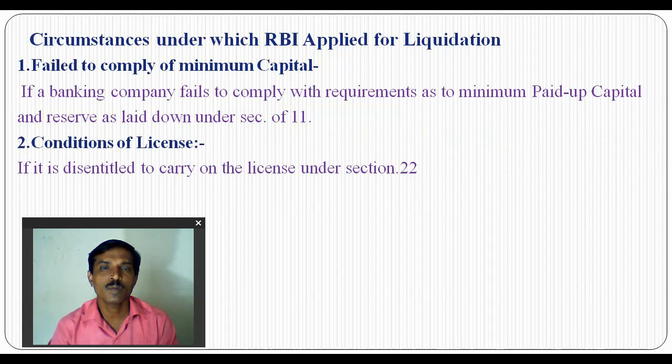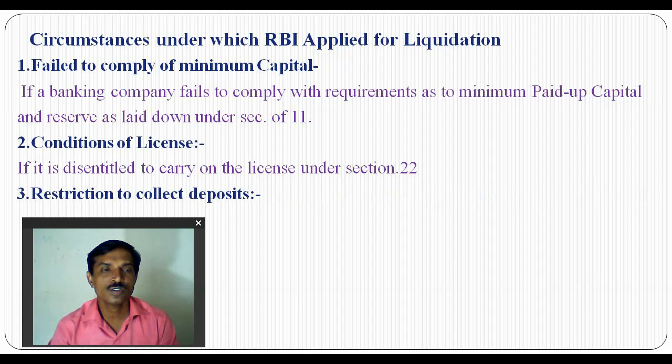Second is the condition of license. RBI grants the license under Section 22 to banking companies, but if a banking company fails to comply with all the conditions necessary for branch licensing or bank licensing, and does not carry on its business in the long term, that is why RBI takes the initiative to apply for the liquidation of banking companies.